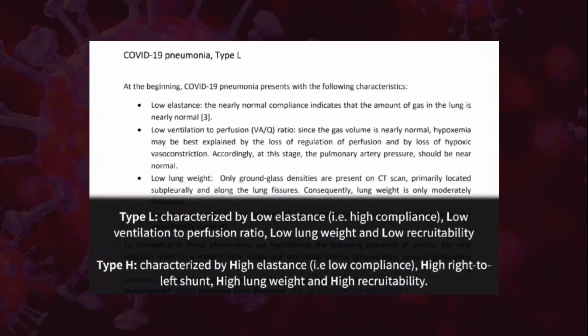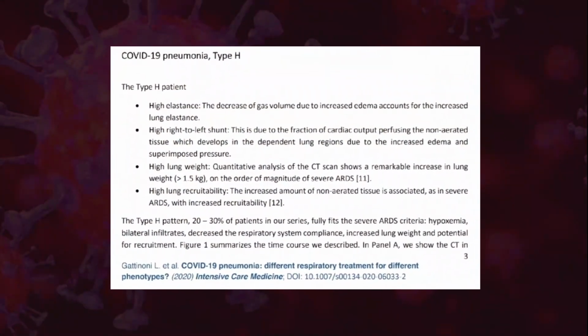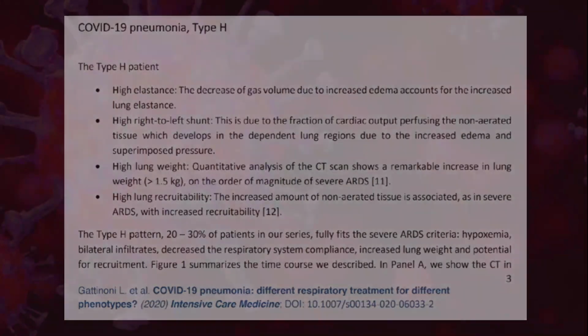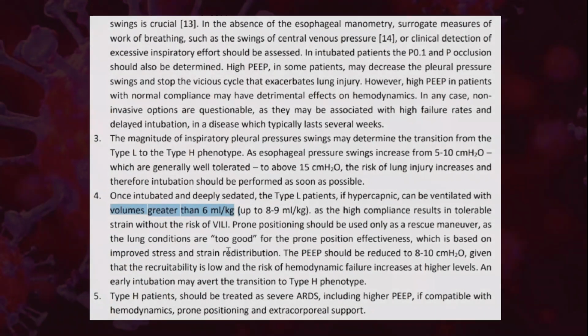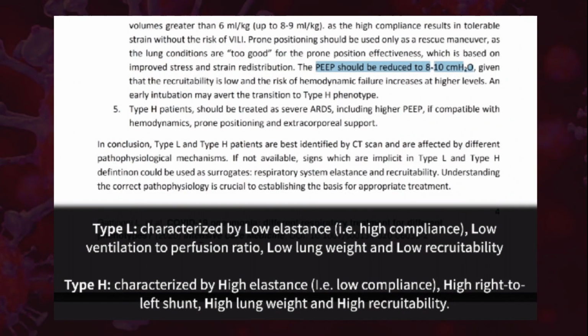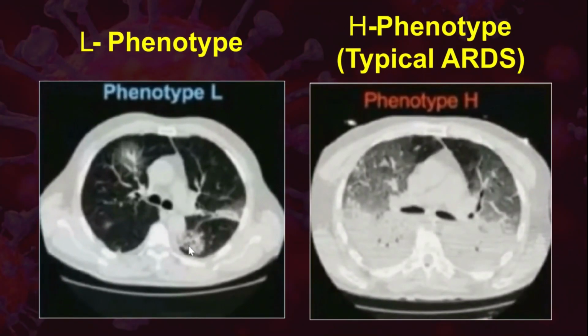Treatment wise, in type L we can ventilate the patient with normal ventilatory strategies where the PEEP will be normal and we can use a tidal volume of 8 to 10 ml per kg of body weight. While in type H we need to ventilate with conventional ARDS strategies with low tidal volume, ideally 6 ml per kg of body weight, high PEEP and plateau pressure should be less than 30. So in this article you can clearly know type H is an ARDS patient and type L is a patient having a perfusion defect. So from this diagram you will clearly come to know this is type L and this is a typical ARDS, that is type H.